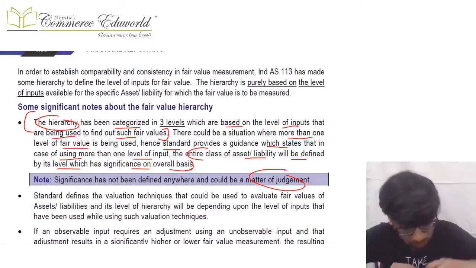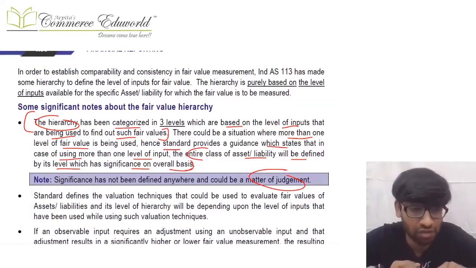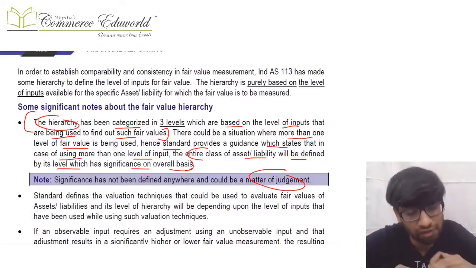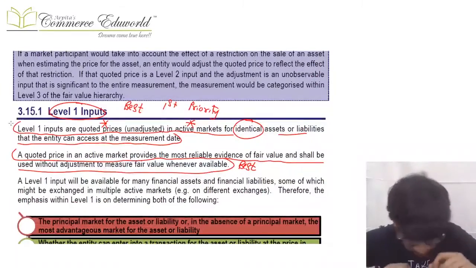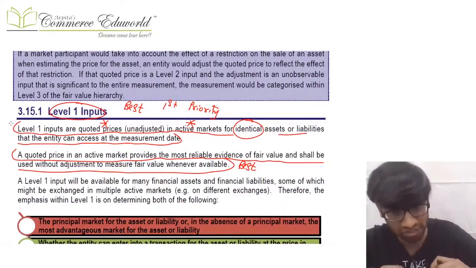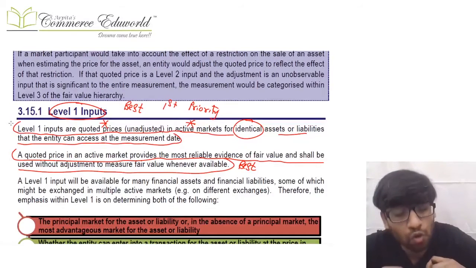The inputs which you use to calculate fair value are divided into three levels: level 1 input, level 2 input, level 3 input. Obviously level 1 input is the best one, next comes level 2 input, next comes level 3. So the hierarchy is given based on the inputs which you use to measure the fair value. Level 1 inputs are the best inputs which you can use to measure the fair value, and they are the quoted price of identical assets and liabilities.